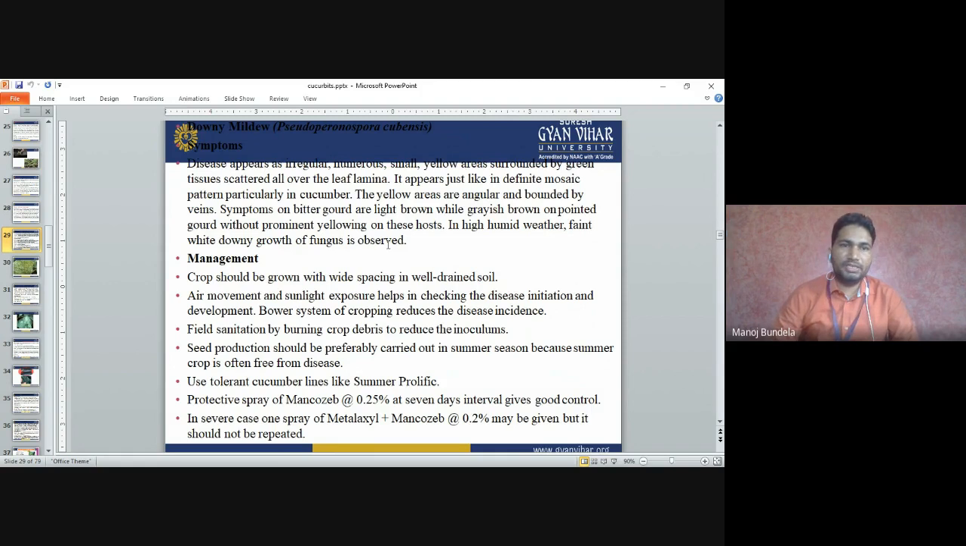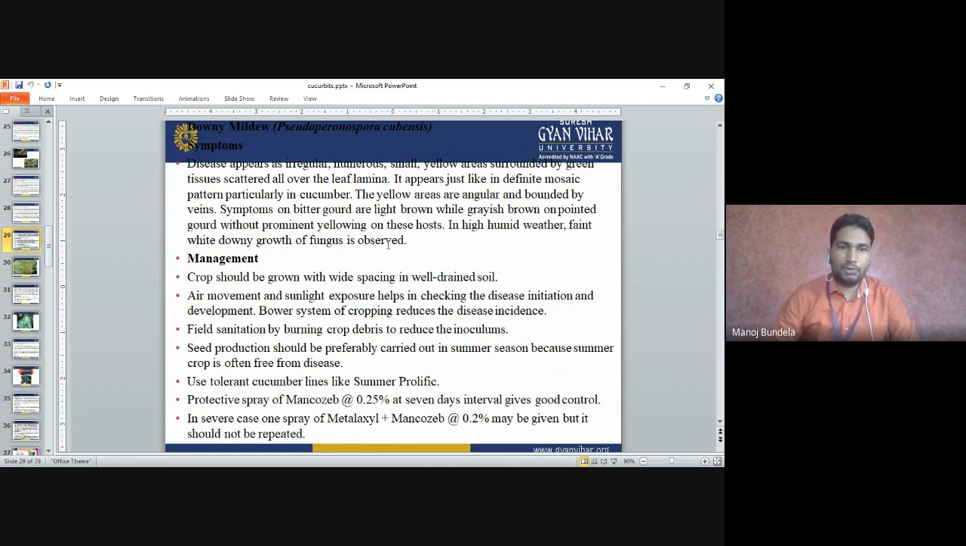The first disease is downy mildew, Pseudoperonospora cubensis. The symptoms: the disease appears as irregular, numerous small yellow areas surrounded by green tissue, scattered all over the leaf lamina. It appears like definite mosaic patterns, particularly in cucumber. The yellow area is angular and bounded by the veins.